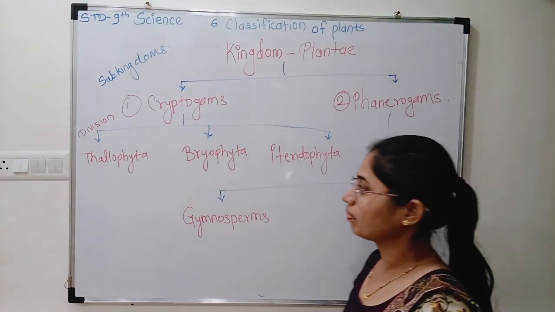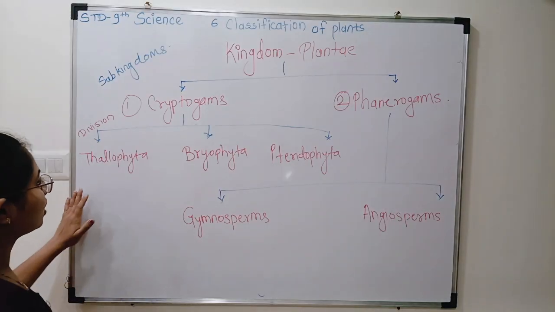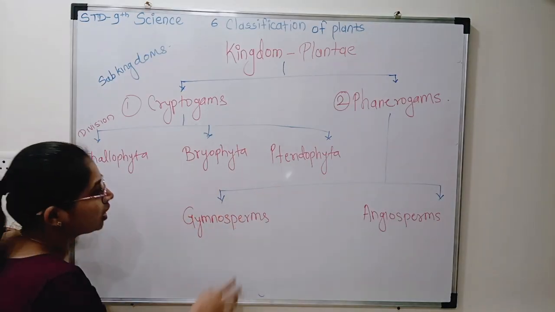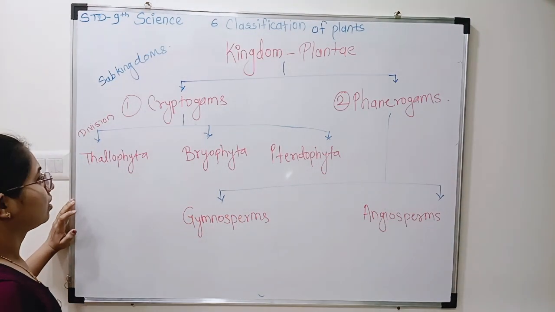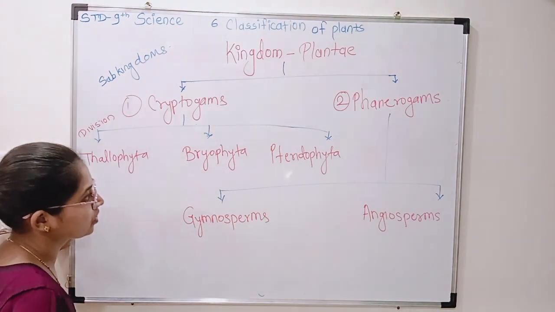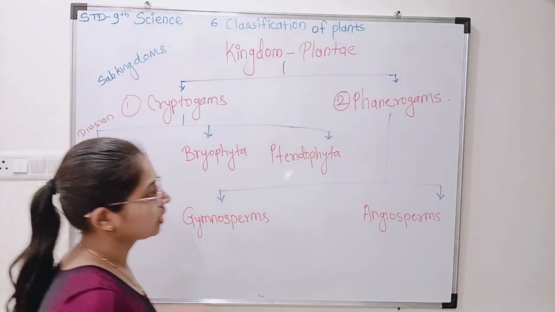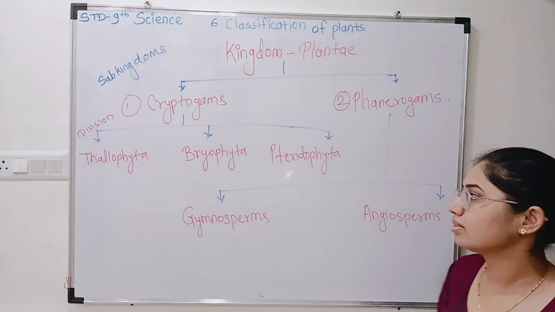So, in our next lecture, we will learn these divisions one by one, the characteristics of all these divisions. Any doubt regarding this?